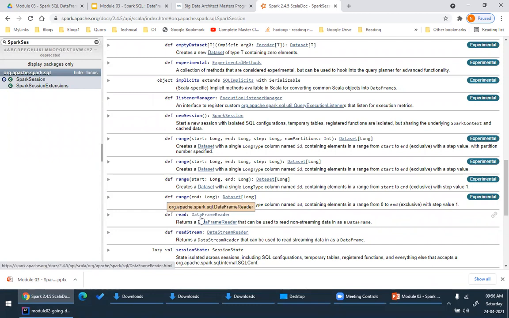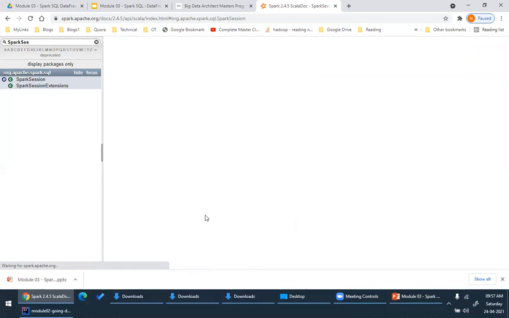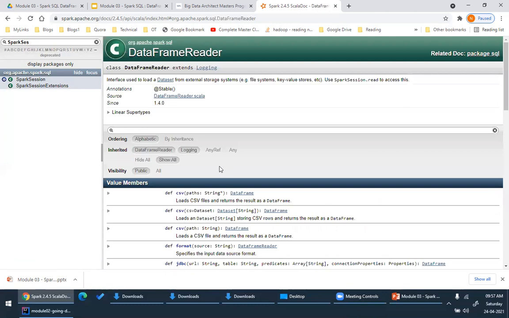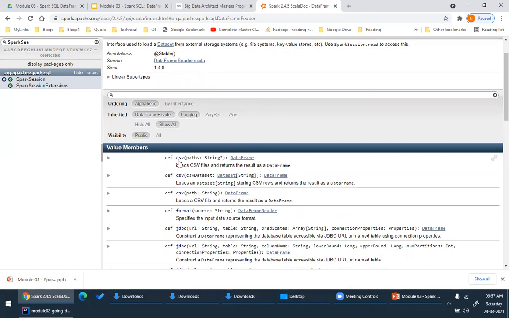So createDataFrame is not used for practical purposes. It is only used for learning purposes. Now, if you want to create a data frame, you have to invoke spark.read. This returns you a DataFrameReader. And this DataFrameReader has several methods to create data frames. I just clicked on that. DataFrameReader has several methods to create a data frame. For example, see, it has a method called csv. It has a method called, for example, can you see this, jdbc?